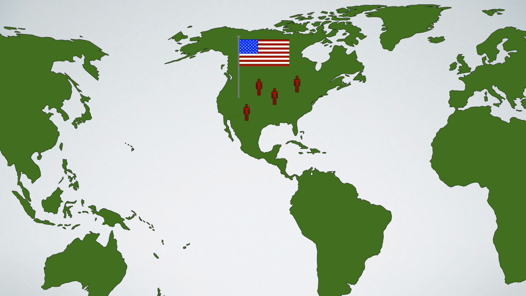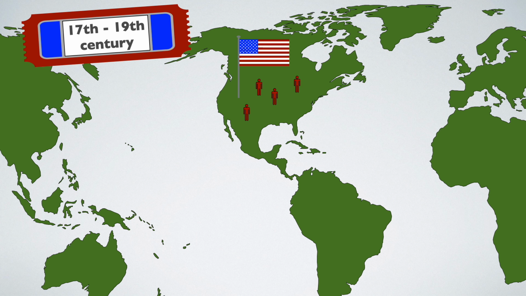When the first immigrants or settlers arrived from England in the 17th century, the Indians didn't mind sharing their land. It was a big country, and there was plenty of room for everyone to find a place to live. However, these new immigrants started driving the Native Americans from their lands into reservations.